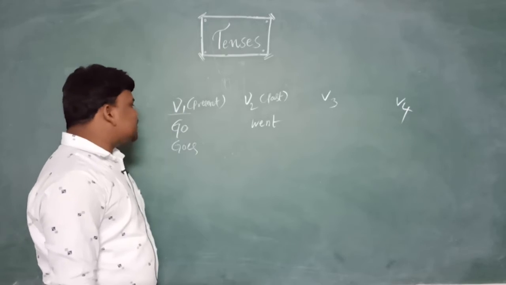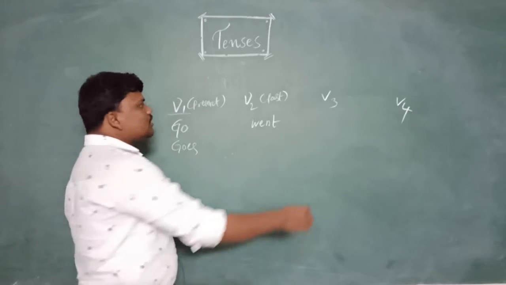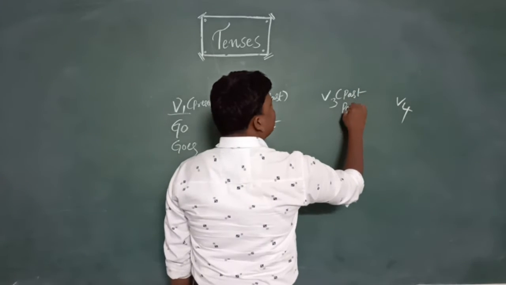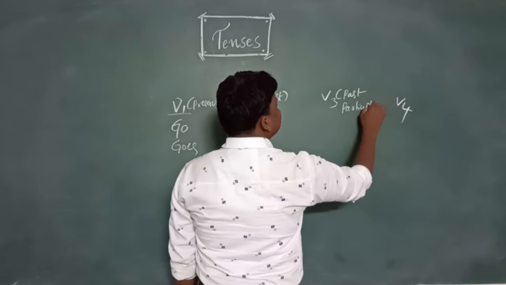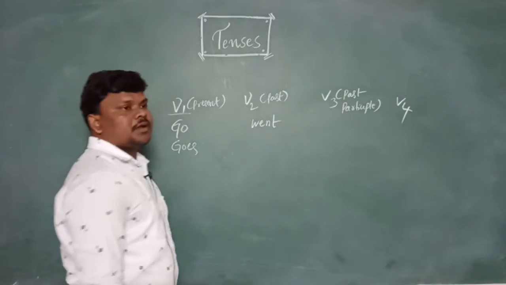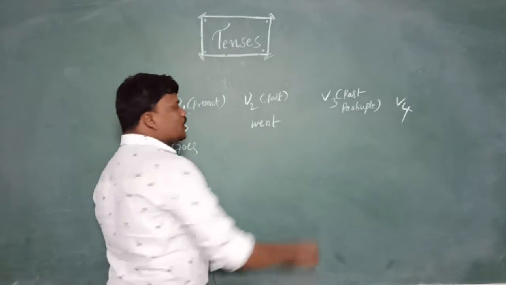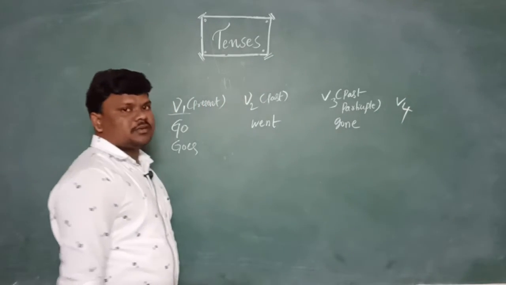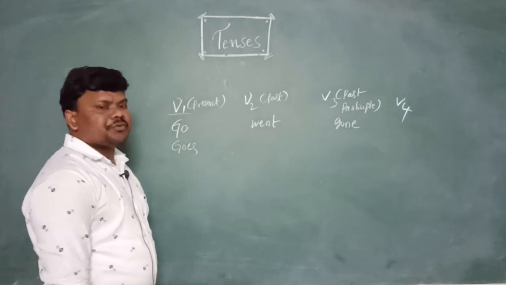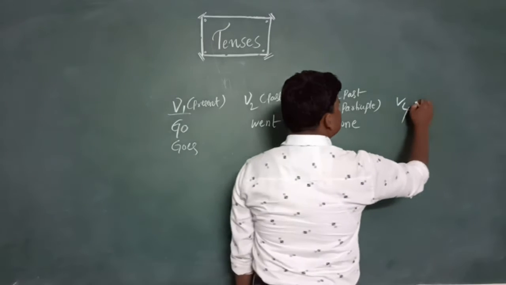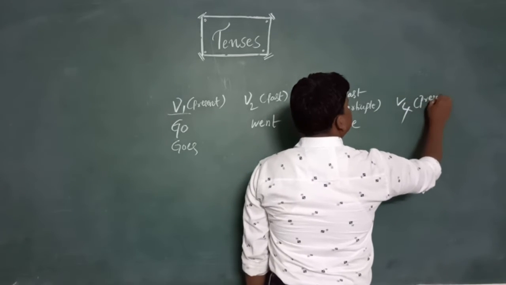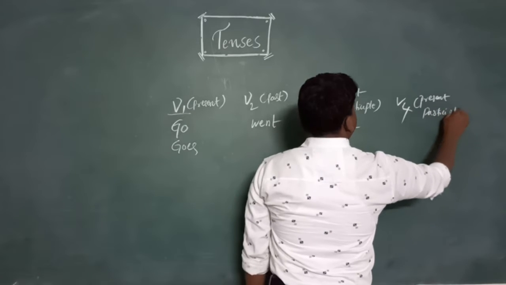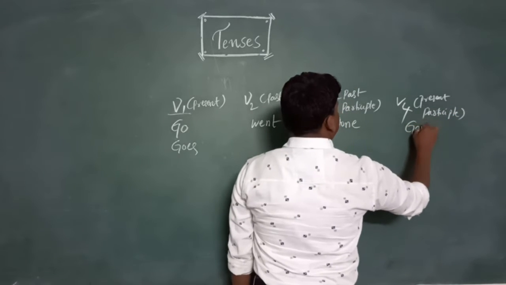What is the V3 form of go? That is called the past participle. V3 is known as the past participle: go, went, gone. And what about V4? V4 is nothing but the present participle, and that is ing.